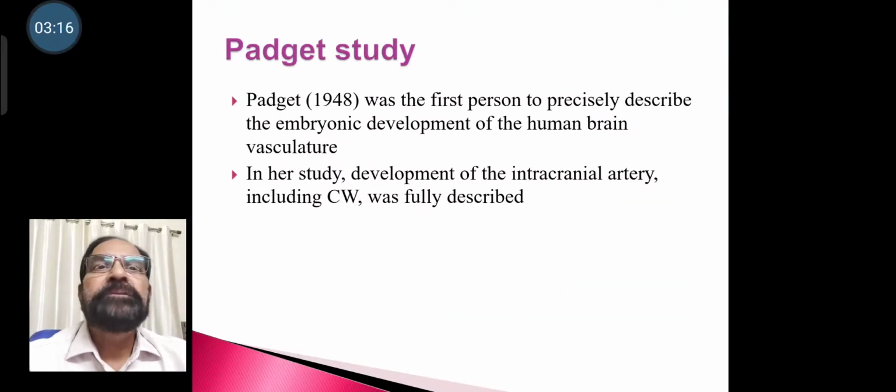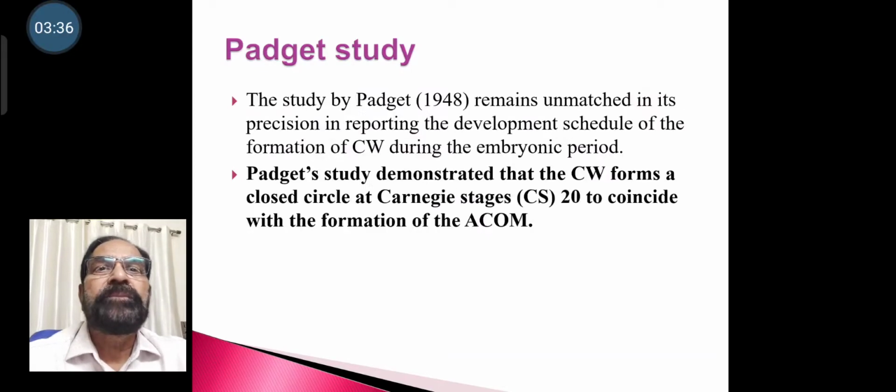In Padget's study, which was conducted in 1948, Padget was the first person to precisely describe the embryonic development of human brain vasculature. In the study, the development of intracranial arteries, including the Circle of Willis, was fully described. The study of Padget remains unmatched in its precision in reporting the schedule of the formation of the Circle of Willis during the embryonic period.